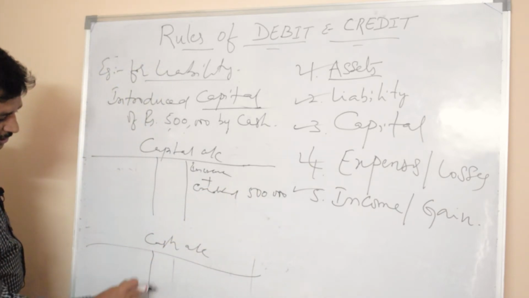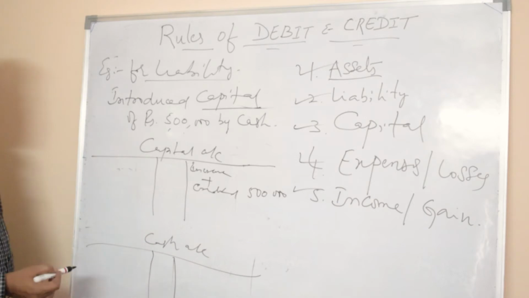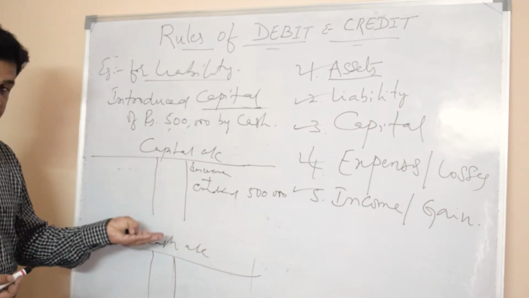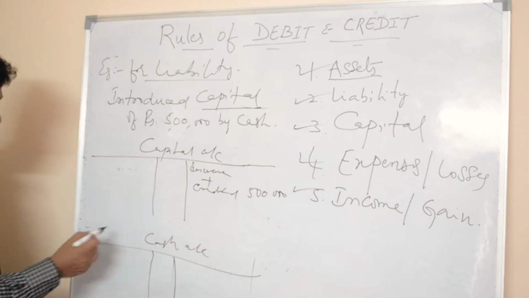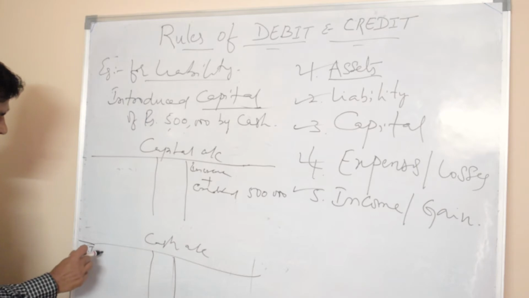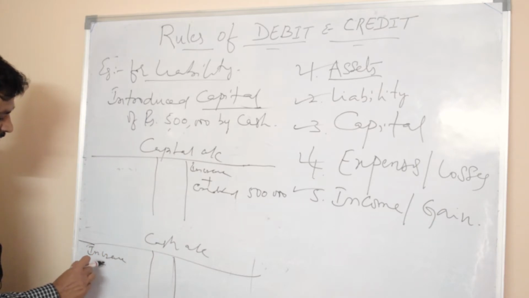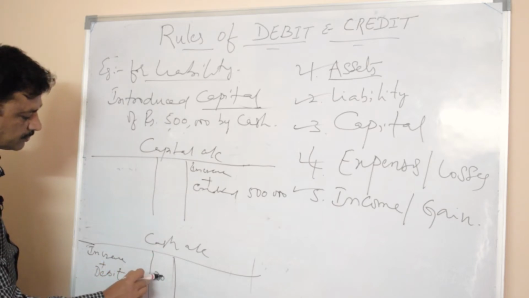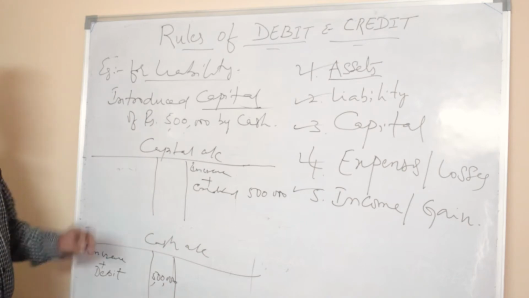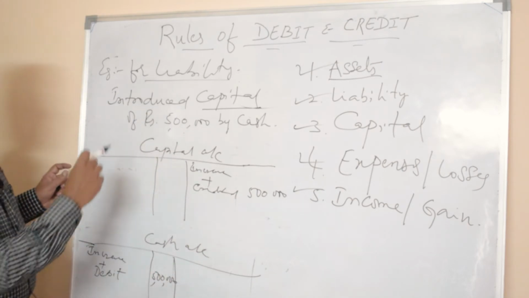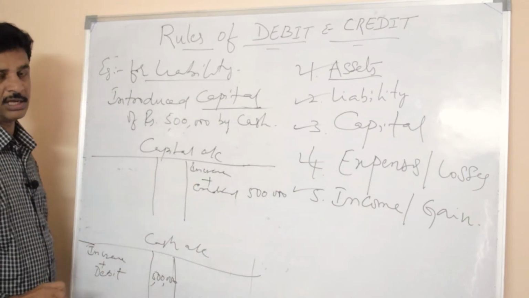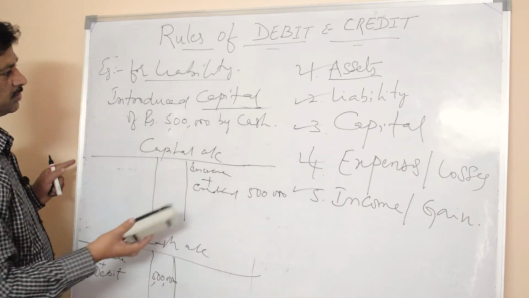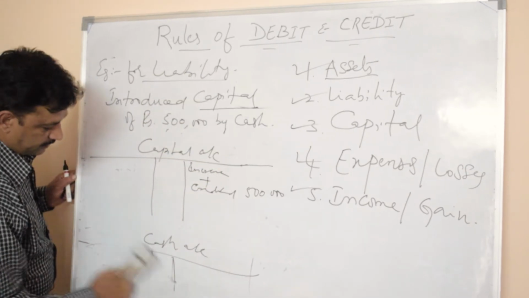So here cash is coming into the business, so asset is increased, cash is an asset. So here also increase in cash is debited, so increase in asset is debited. It is 5 lakh. So this is an example for recording a transaction for liability as well as capital. Capital is also considered liability.